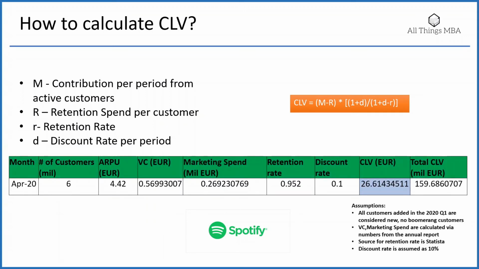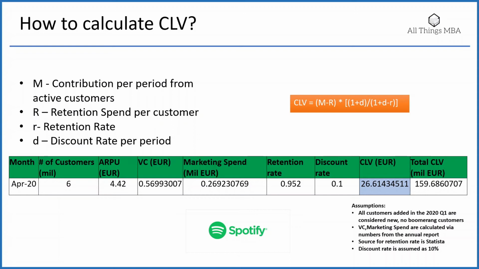Number of customers is the new added customers in the period. I have safely assumed it as a difference of the last available statistic. The average revenue per user, or ARPU, is 4.42 euros. This is my capital M from the formula.